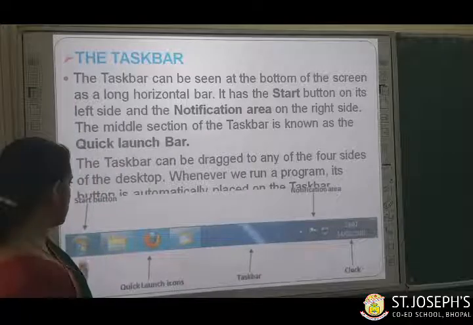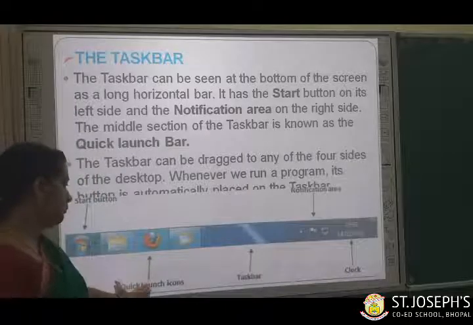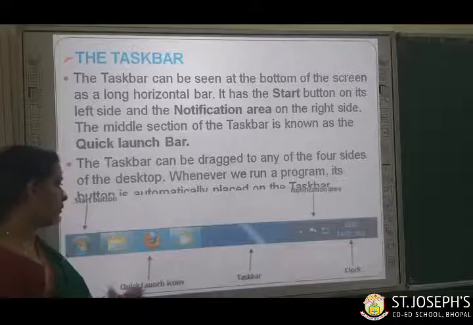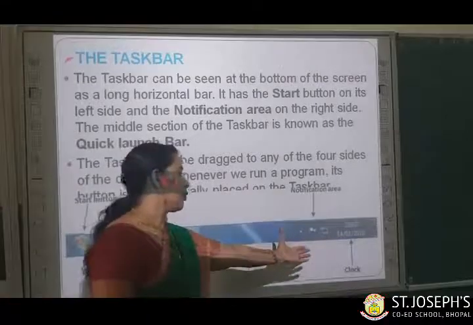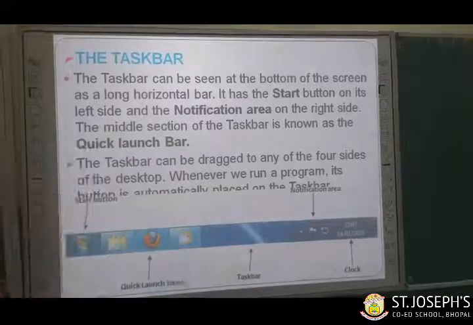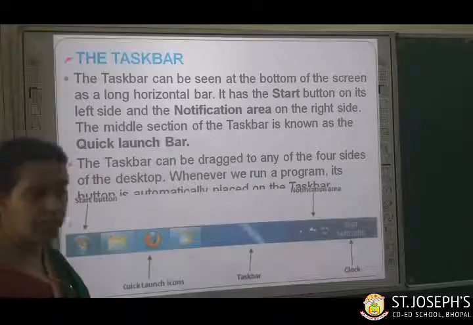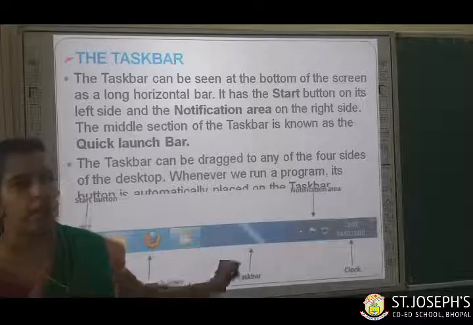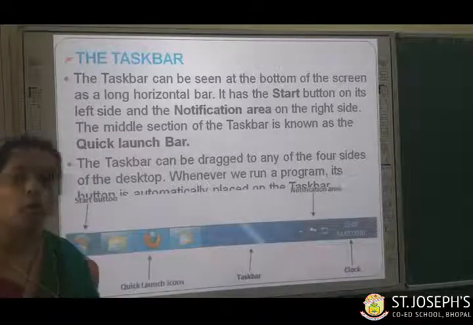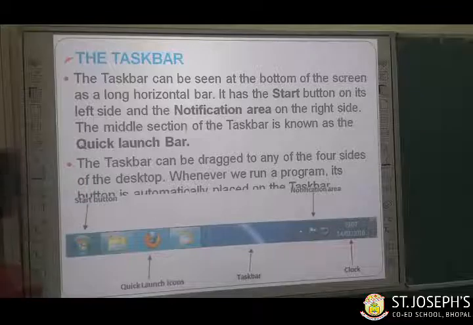The first one is called the start button. The middle portion is known as the quick launch bar, where you can see the open icons. Then at the right corner you can see the notification area. Now we are going to see in detail, children, what the start button is, what the quick launch bar is doing, and what the main function of the notification area is.